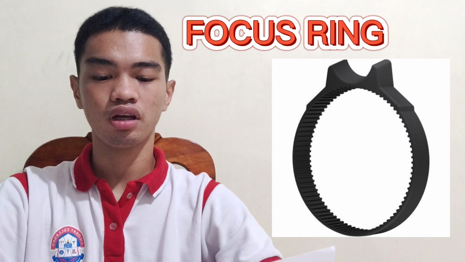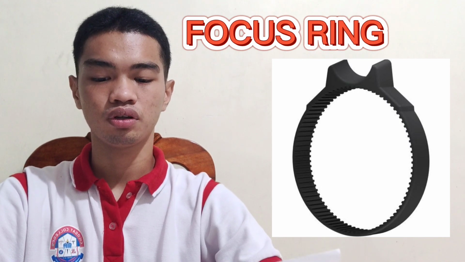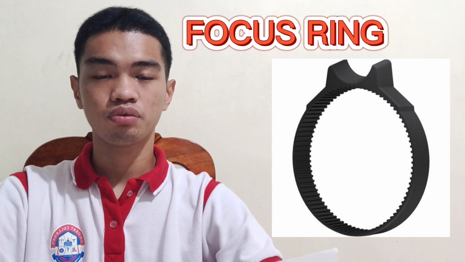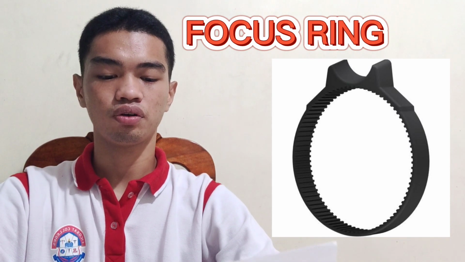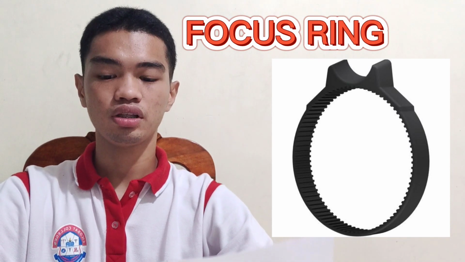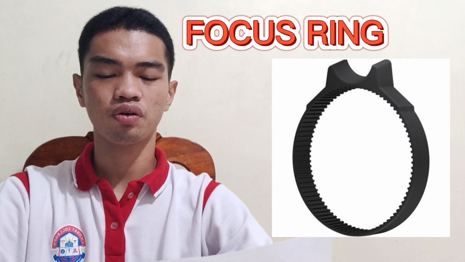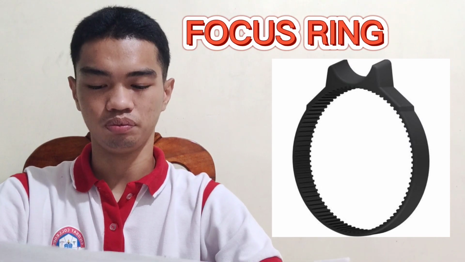Focus ring. Film or digital SLR cameras will most likely have a focus ring. This is a ring typically found on the lens that allows manual control of the camera's focus. You can decide if you want the whole image in focus or just a part of it.